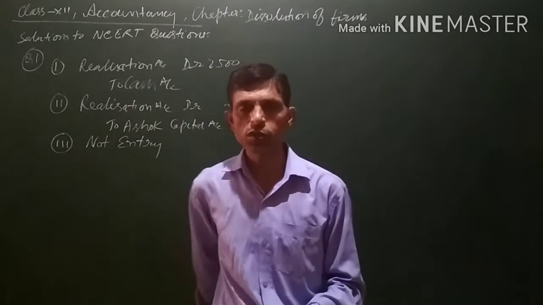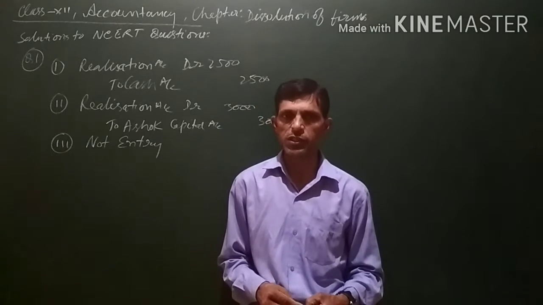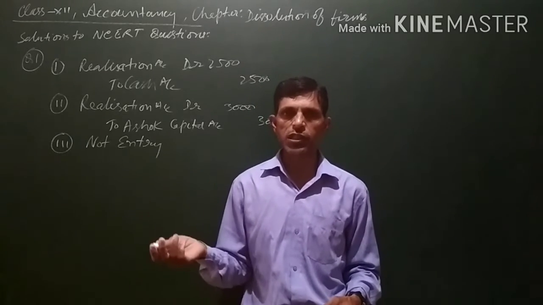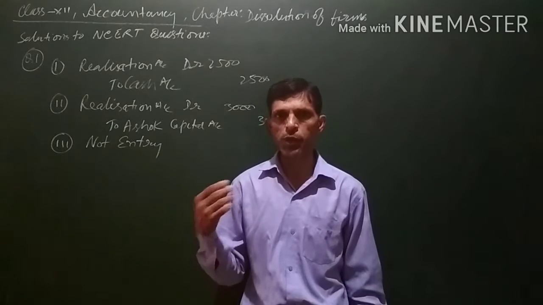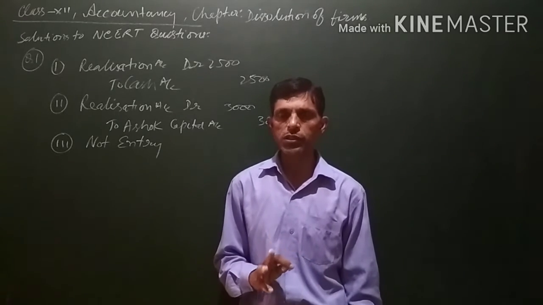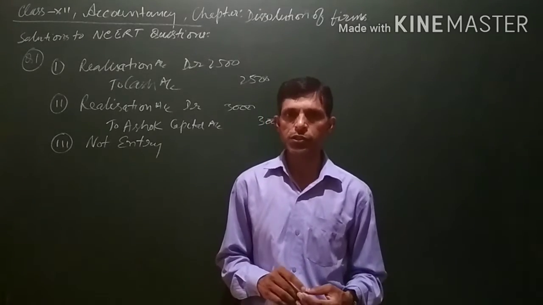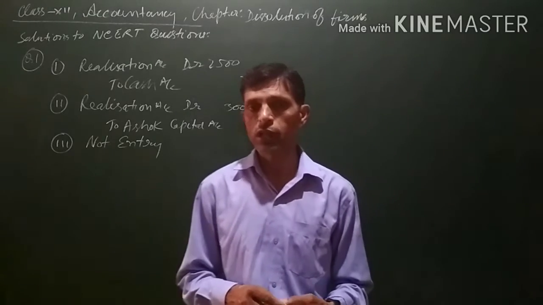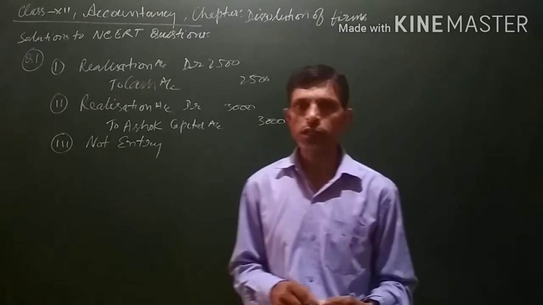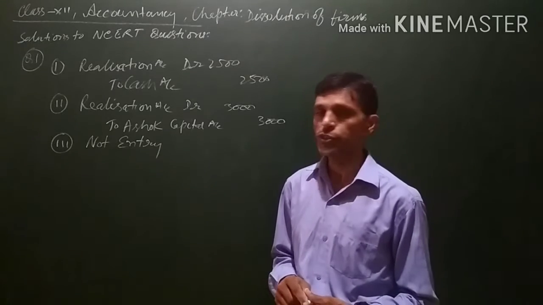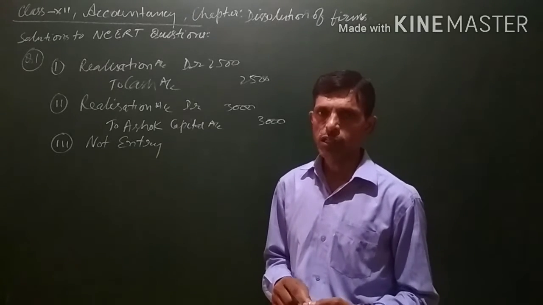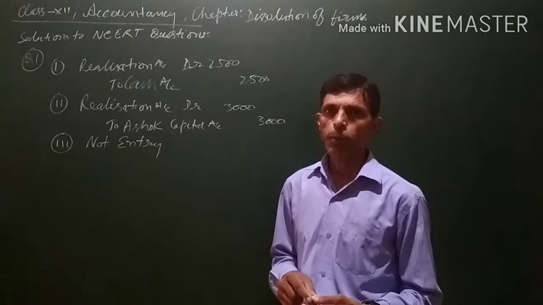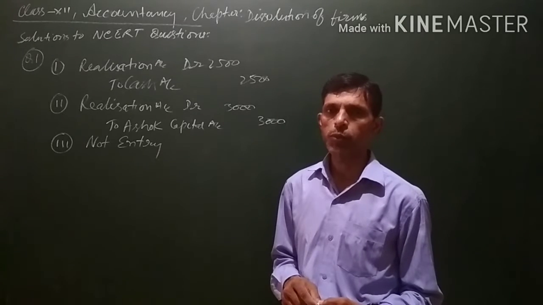It was not the responsibility of the business to pay, and he has paid personally, so there is no need to give him any credit. The personal transactions of the partner are not recorded in the books of account.